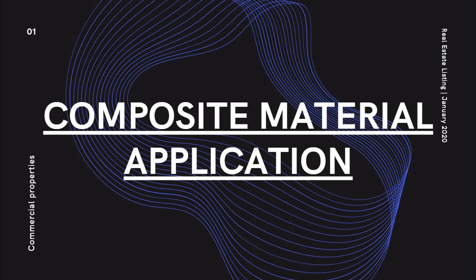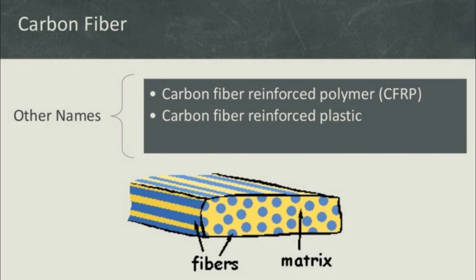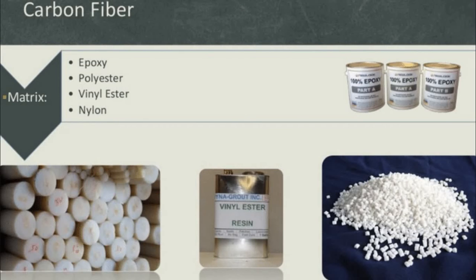Another one is composite material application. Normally we use many traditional composite materials like carbon fiber. Its other name is carbon fiber reinforced polymer or carbon fiber reinforced plastic. It is made from carbon fiber with epoxy, polyester, vinyl ester, or nylon.